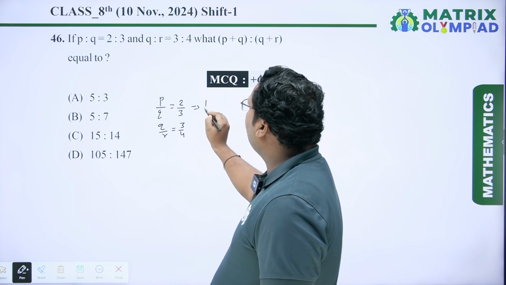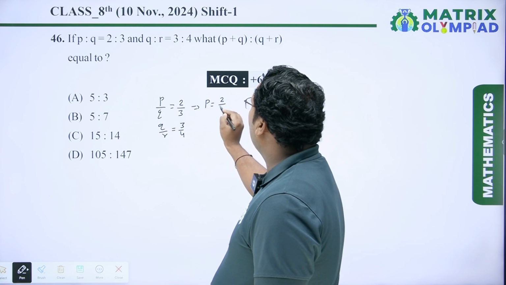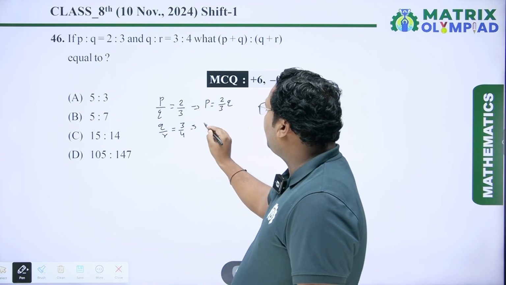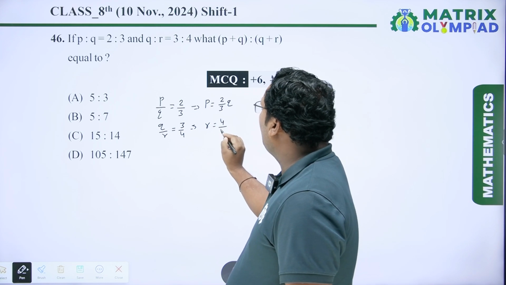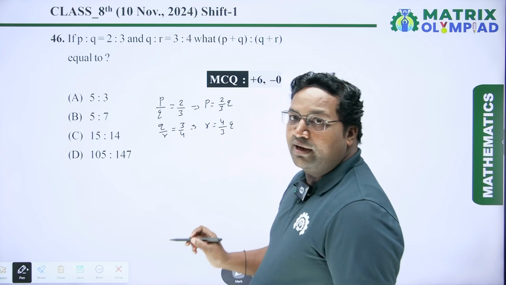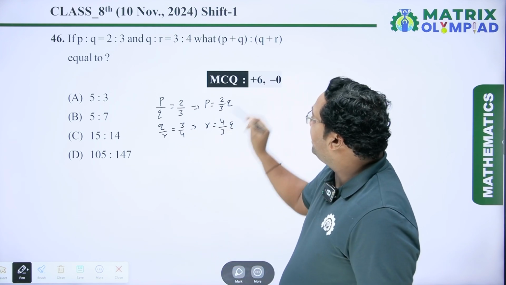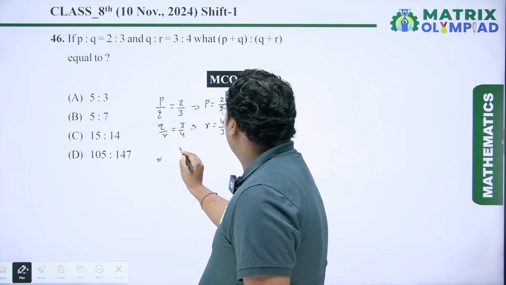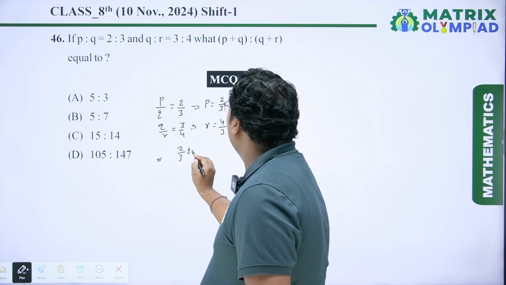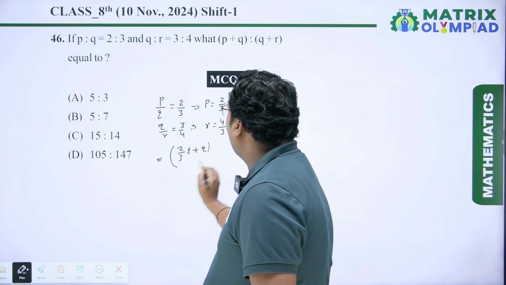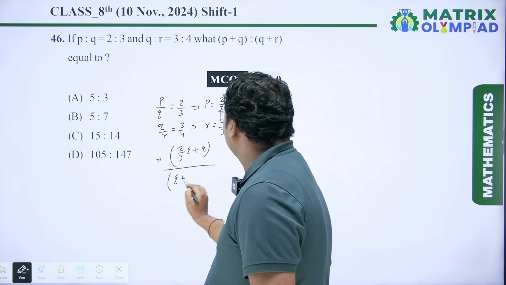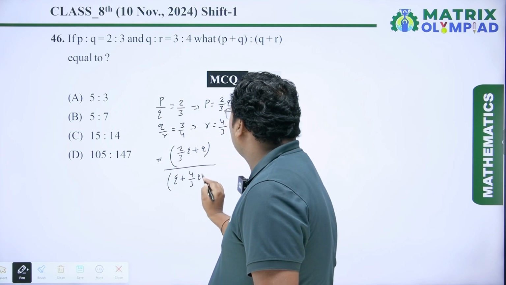From here we write P equal to 2 upon 3 Q, and R equal to 4 upon 3 into Q. Now we put the values of P and R in this expression, so we get 2 upon 3Q plus Q upon Q plus 4 upon 3Q.